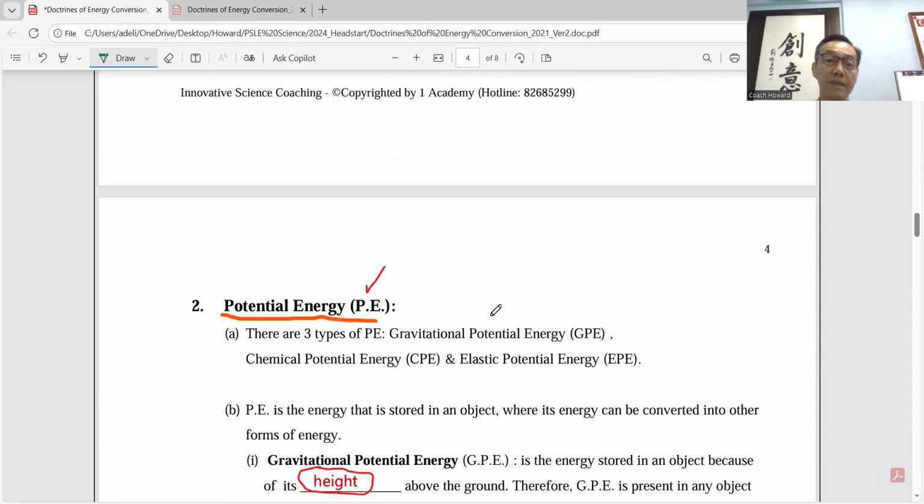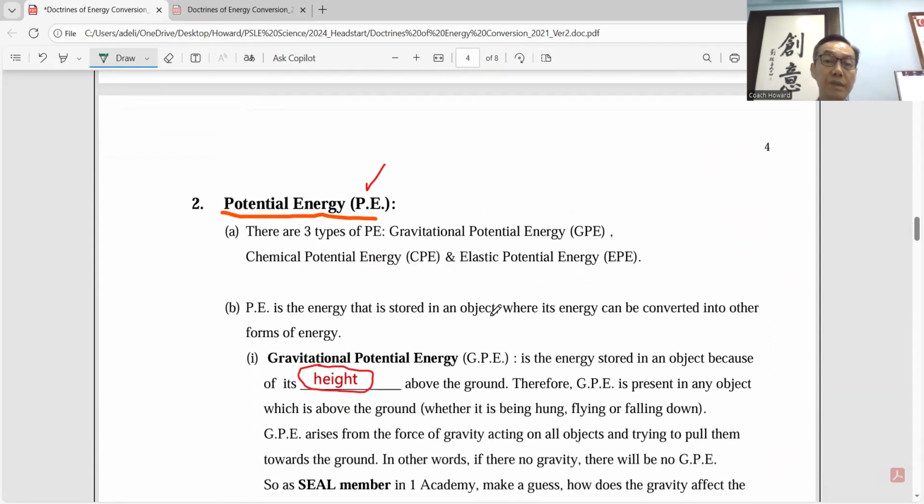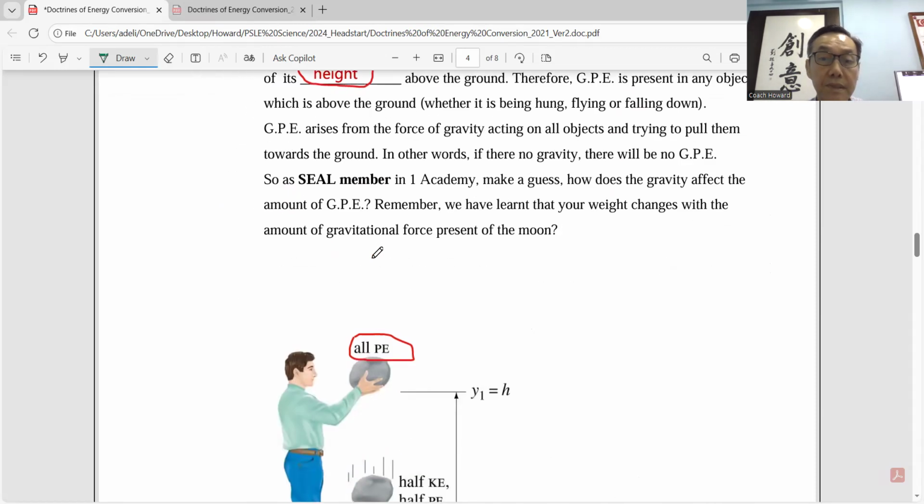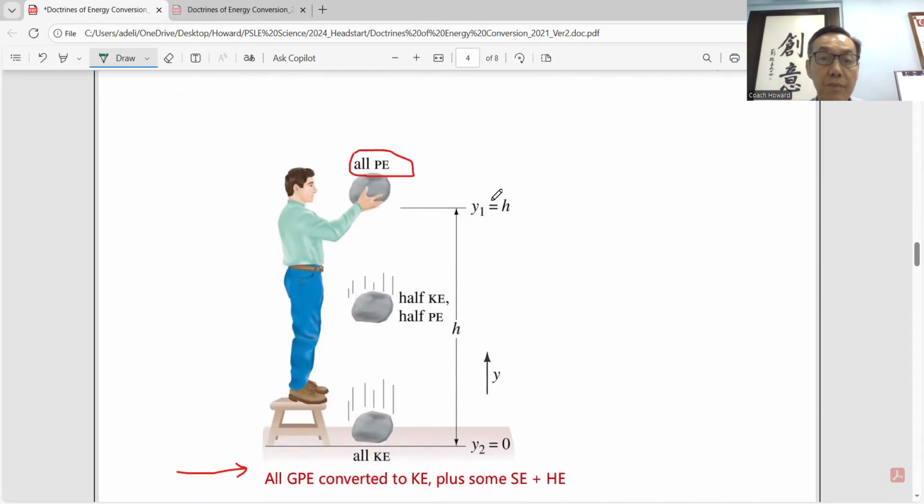So next, potential energy, 3 types. You learn gravitational potential, GPE, chemical potential, and elastic. Most frequently tested is this one, GPE. GPE also has a formula. The greater the height, you fill in this blank, the greater the GPE.